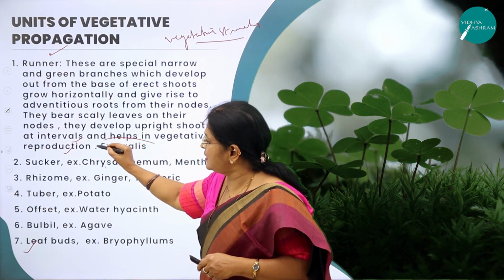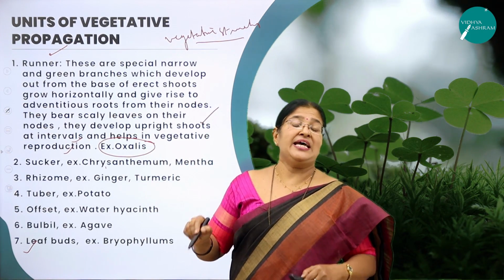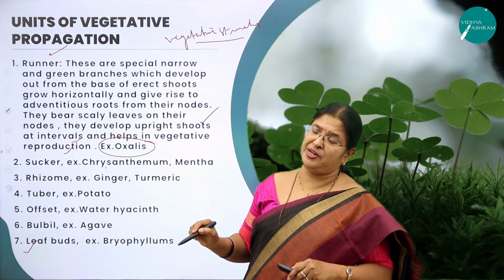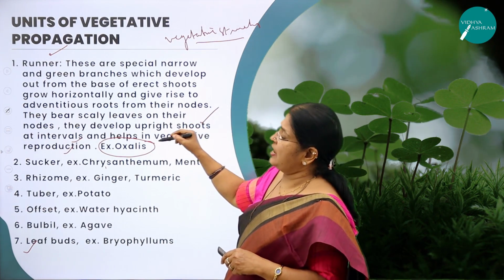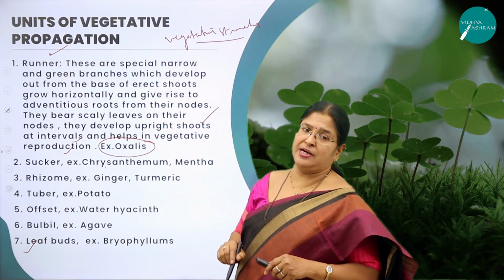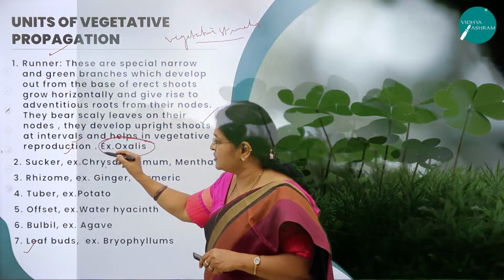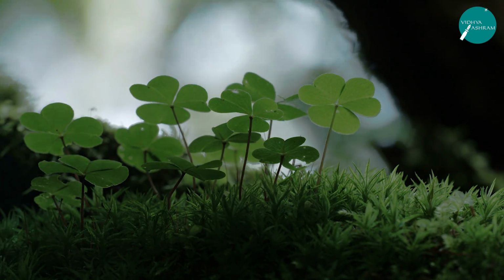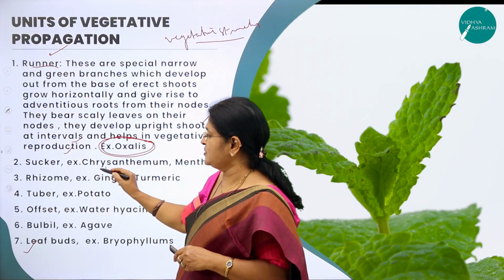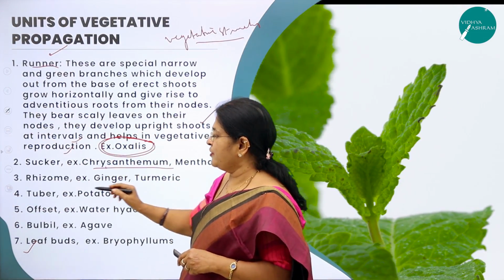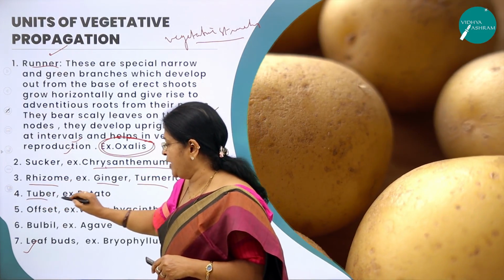What is a classical example for a runner? This particular part that I am going to explain is very important from the examination point of view, children, right? So try to remember all that I am going to explain in this part. For example, if they ask you runner, then you have to write oxalis. So what is the vegetative structure for oxalis? It is runner. For sucker, what is the example? Chrysanthemum. For rhizome, what is the example? Ginger or turmeric. For tuber, potato.